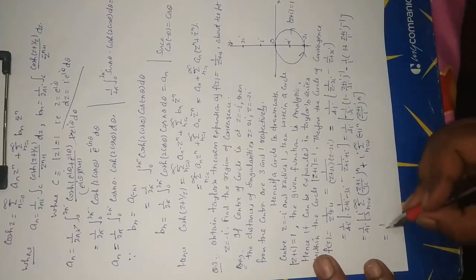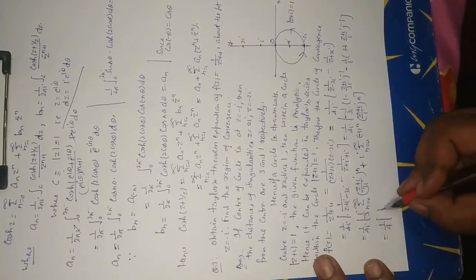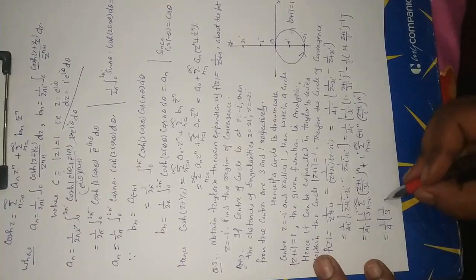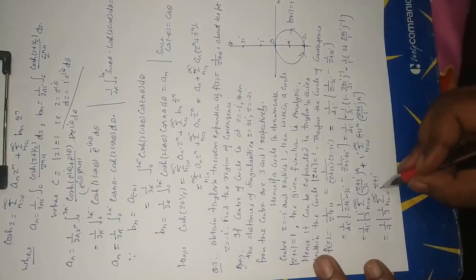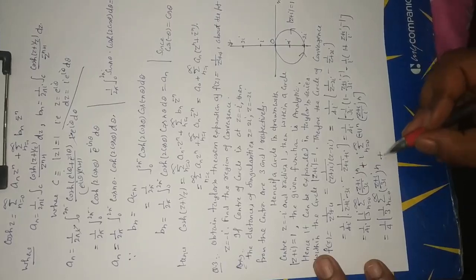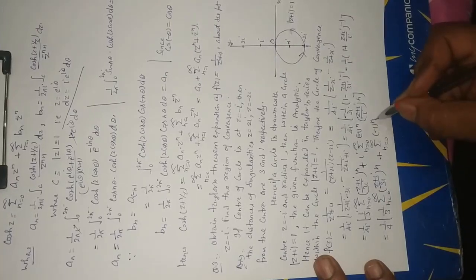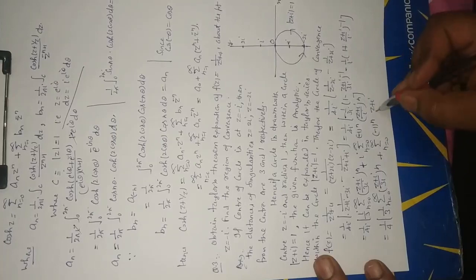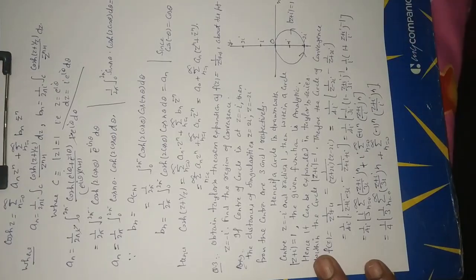Now 1 upon 4, bracket, now i cancel by this i, 1 upon 3, summation n is equal to 0 to infinity z plus i upon 3i whole power n plus, now i cancel by this i, summation n is equal to 0 to infinity minus 1 to the power n z plus i upon i whole power n, bracket is closed.